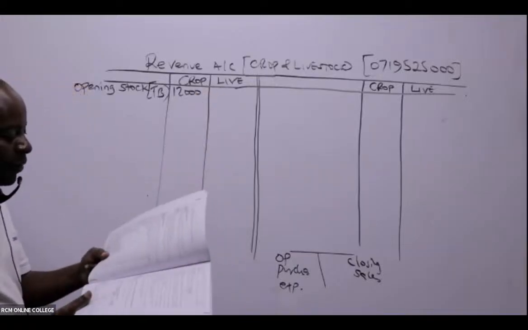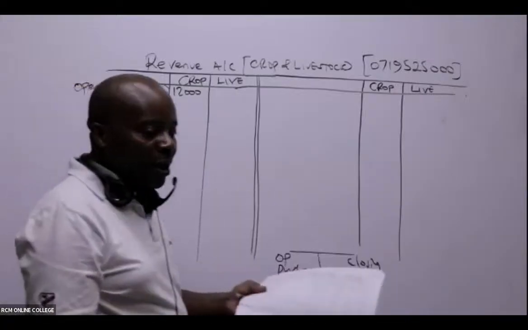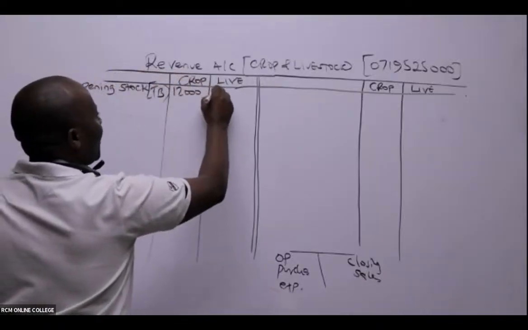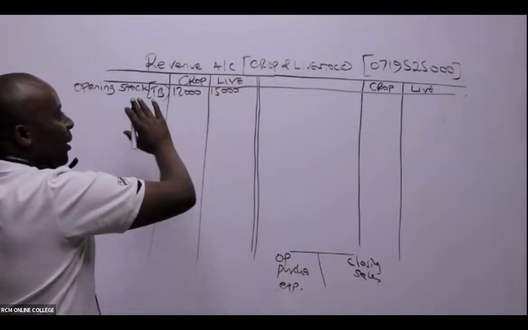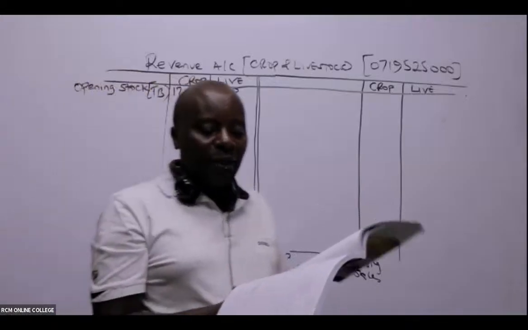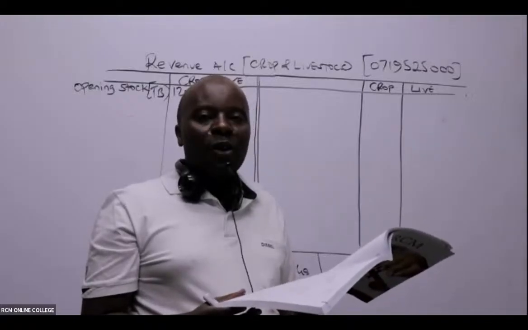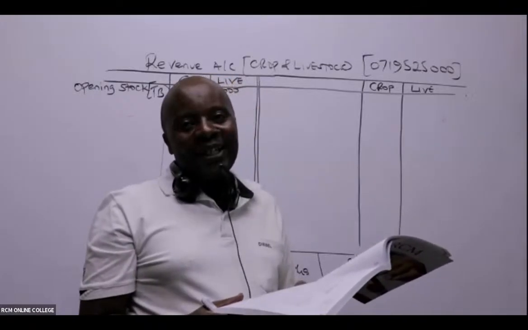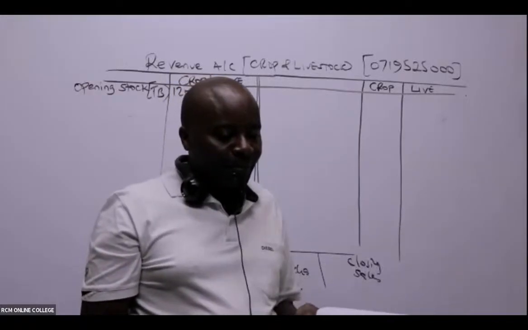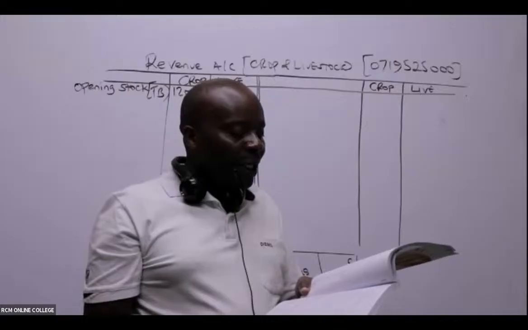Ladies and gentlemen, apart from that, what else do we have? You can see inventories for livestock, 15,000. This is the opening inventory, because you can see it is on 1st April 2011, and yet we are doing this at the end of 31st March 2012. So 31st March 2012 is closing, then 1st April 2011 will be opening.